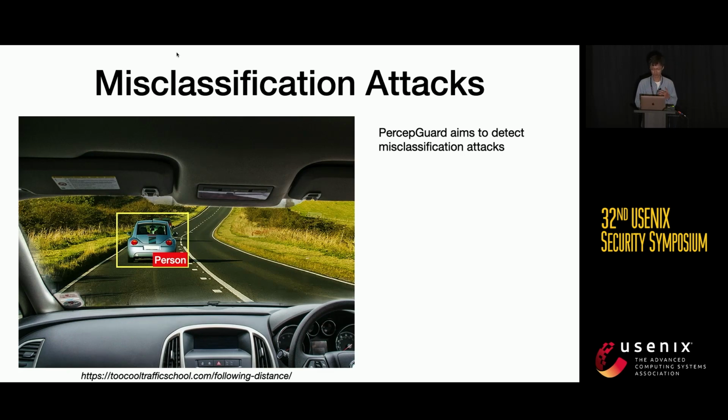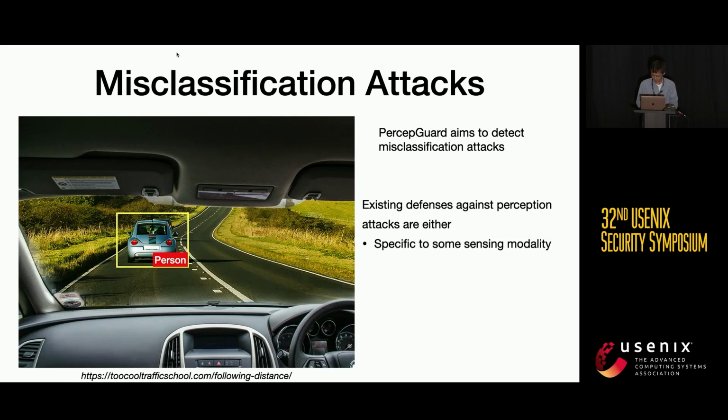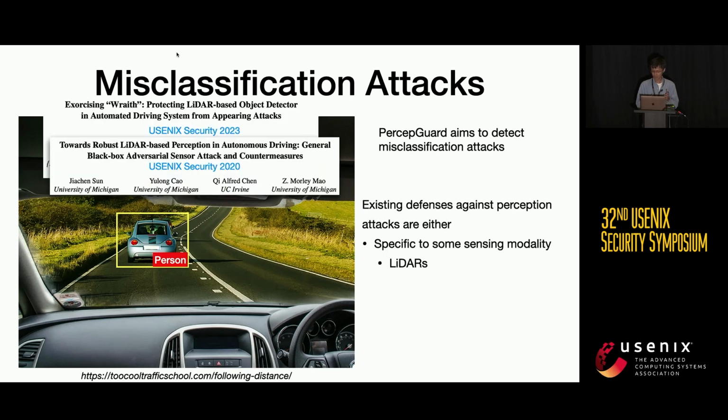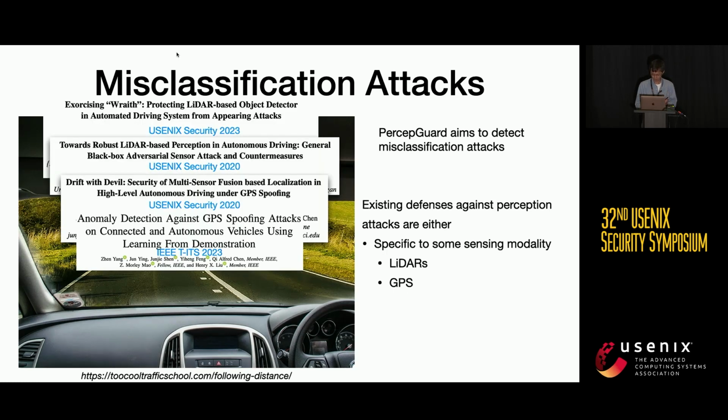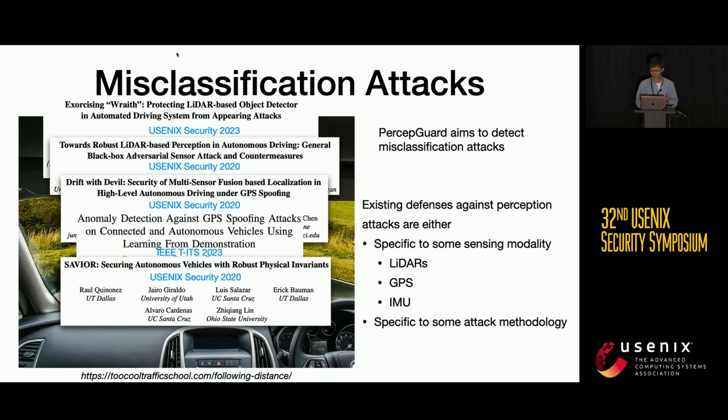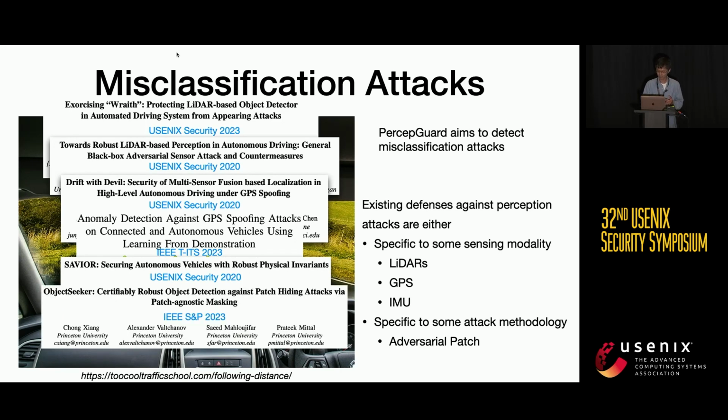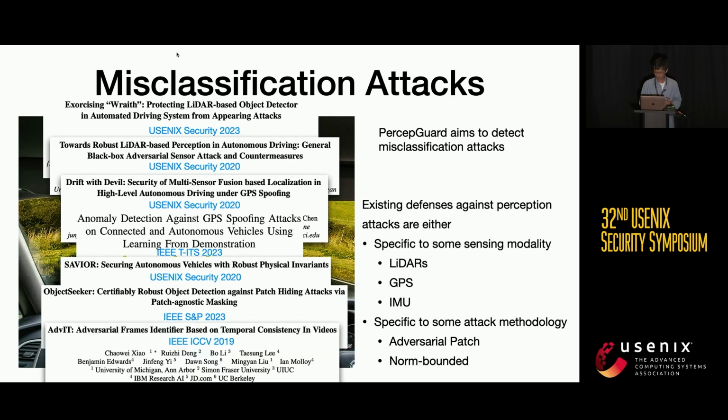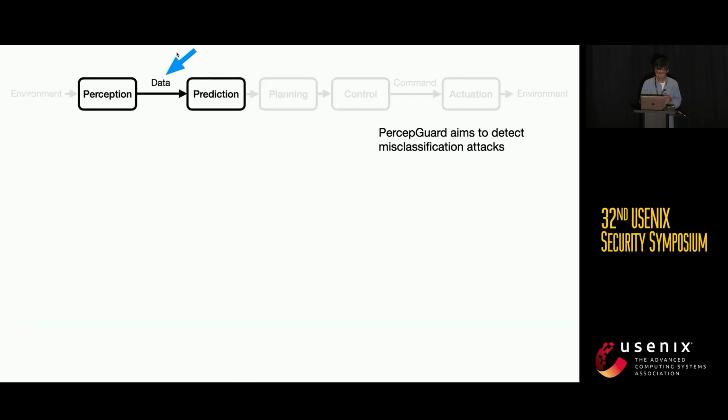But why don't we just use existing defenses? It turns out that the existing defenses against perception attacks are either specific to some sensing modality, like only LiDARs, GPS, IMU, or they are specific to some attack methodologies, like they can only deal with adversarial patches or norm-bounded perturbations. The reason why these defenses have such specificity is that they focus on the input of the perception.